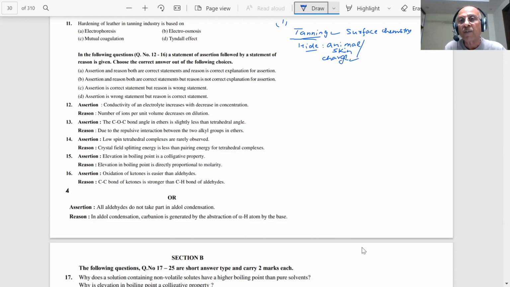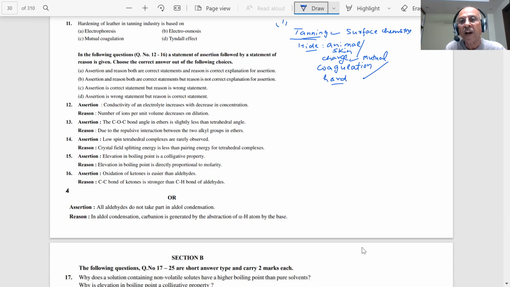And when we dip it in a tannin solution, coagulation takes place. This is an example of mutual coagulation. What is the result of this mutual coagulation? The skin becomes hard. Hardening of the skin.